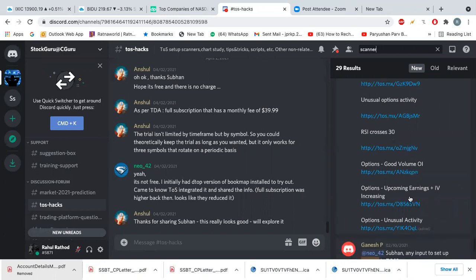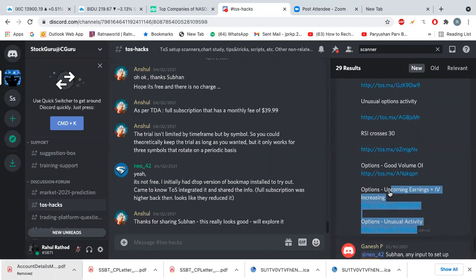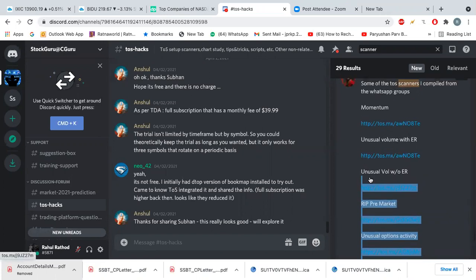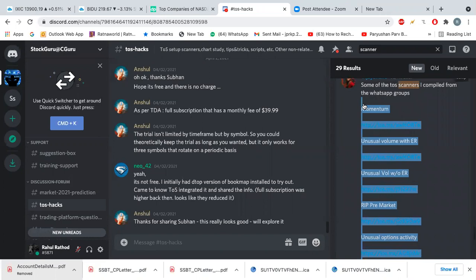Options, unusual activity. All these are different ones. The one which I use, I cannot see here, or it might be here, but I don't know the exact one. Let me ping all these scanners here.